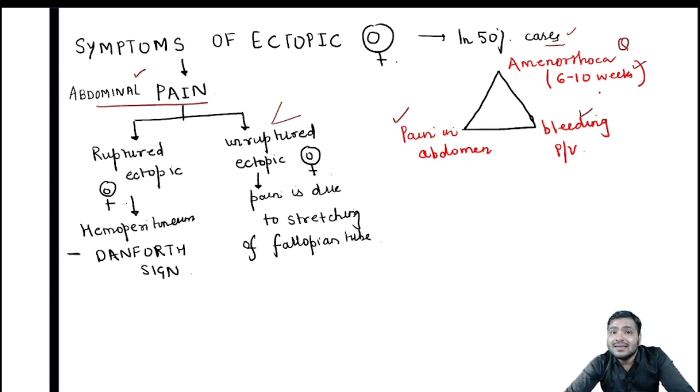Now, suppose it is a case of normal pregnancy. In normal pregnancy, progesterone supports the decidua. In ectopic pregnancy, progesterone is present, but it is less in amount. So that progesterone will not be able to support the decidua completely, and the decidua will start shedding off from the vagina. That will lead to bleeding per vaginum in the form of a decidual cast. So bleeding per vaginum can be there, or cannot be there. Accordingly, in 50% of cases, we will see this triad of symptoms.